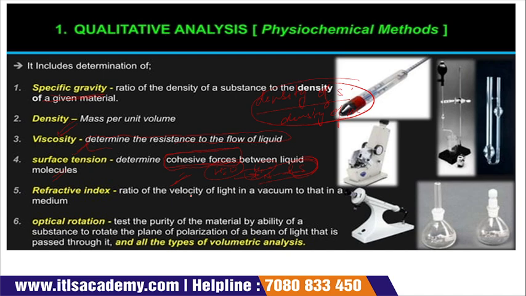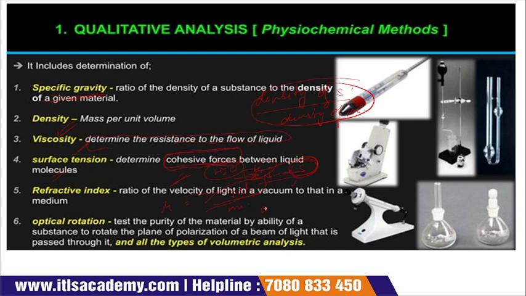Refractive index is the ratio of the velocity of light in a vacuum to that in a medium. To find the refractive index, we need to go with the ratio of the velocity of light in a vacuum upon the velocity in the medium.